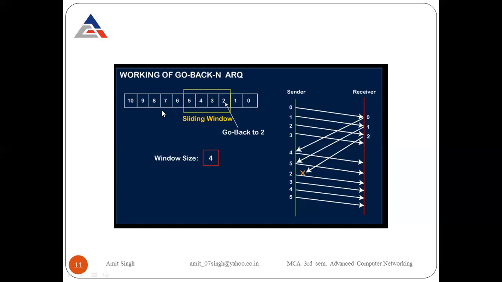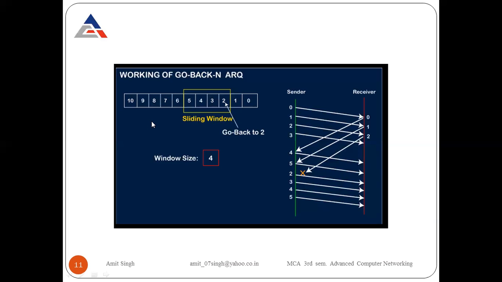As the window moves to the left side, at the end, the window size at the last point, whenever the window is at 7, 8, 9, 10, then it shrinks. 7 now goes to 8, goes to 9, goes to 10. Then all the sequence numbers of the frame are out of the window.